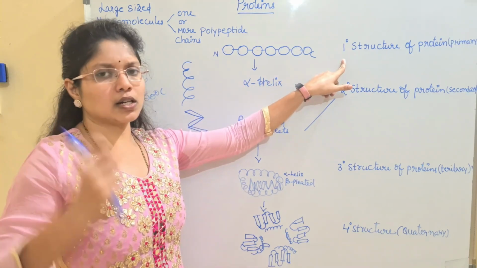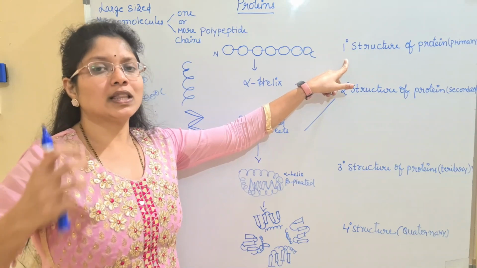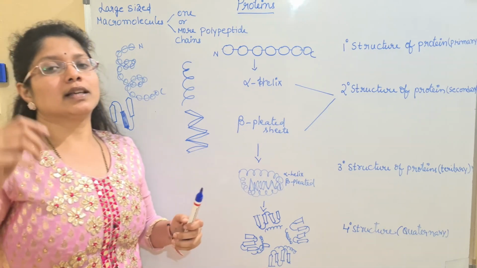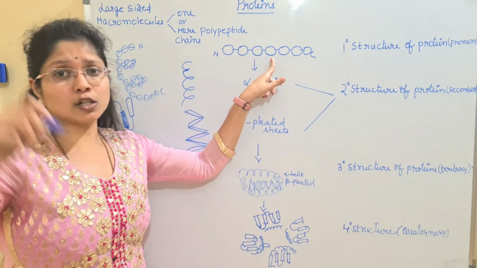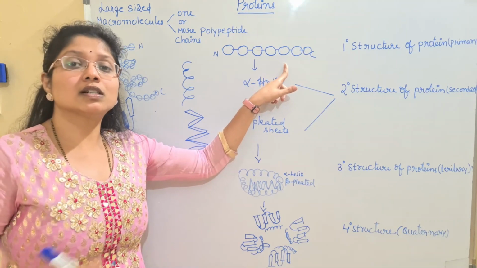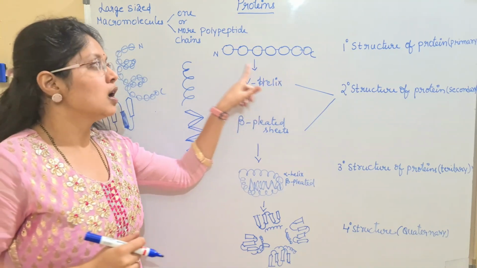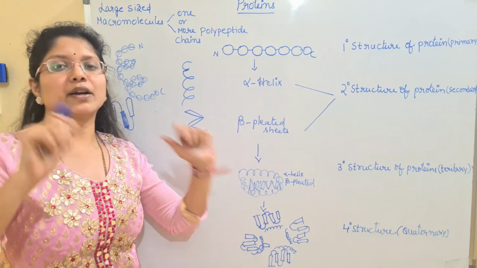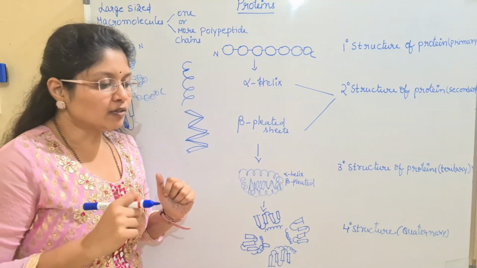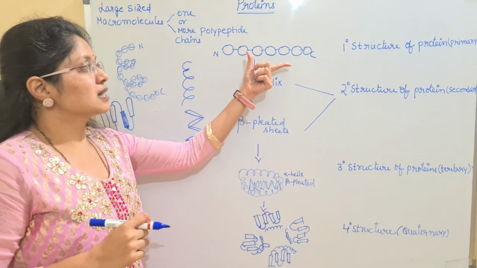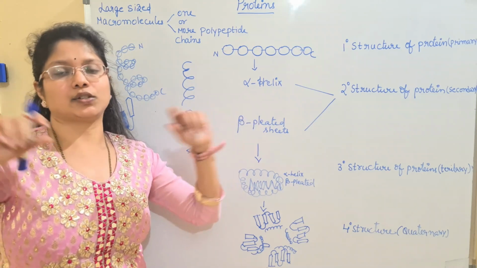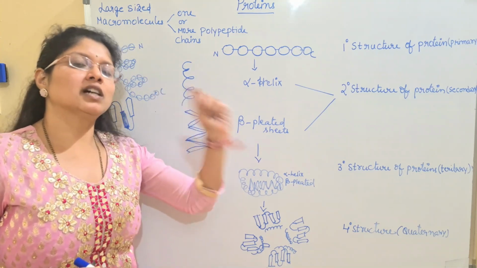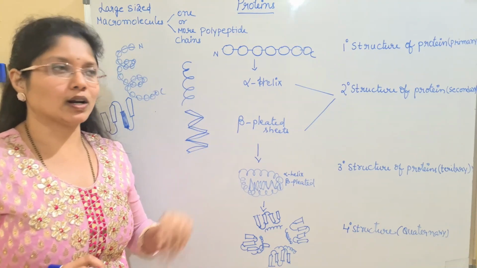So what is the primary structure of the protein? It is when all the amino acids are joined together with the help of a peptide bond. We all know the peptide bond is a covalent bond. So what is a peptide bond, children? It's a covalent bond, the strongest bond. This peptide bond will bind all these amino acids together, and with the help of this covalent peptide bond, all the amino acids will join and form a linear chain. So in the primary structure of the protein, only one chemical bond is seen, that is the peptide bond. Let us write it here.